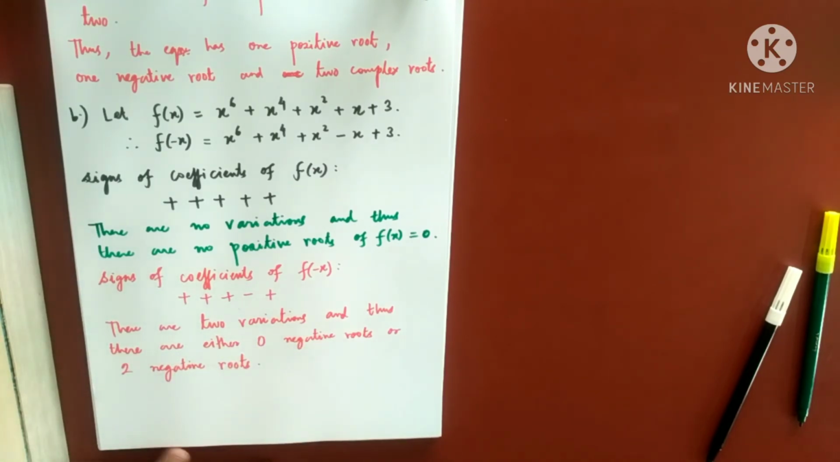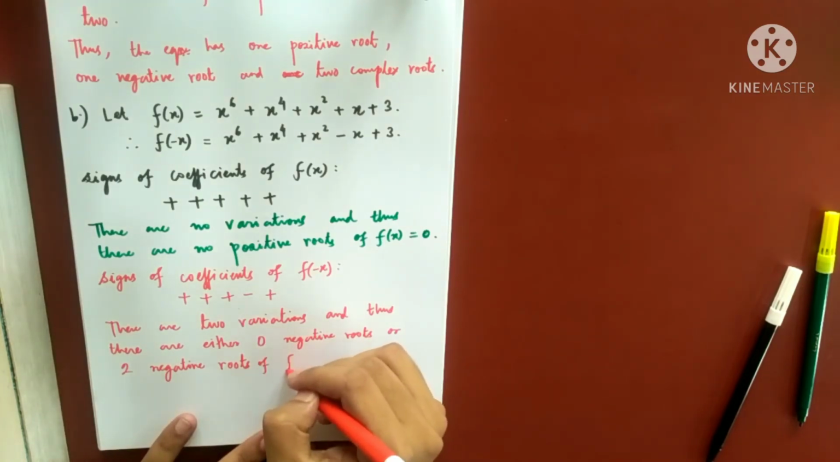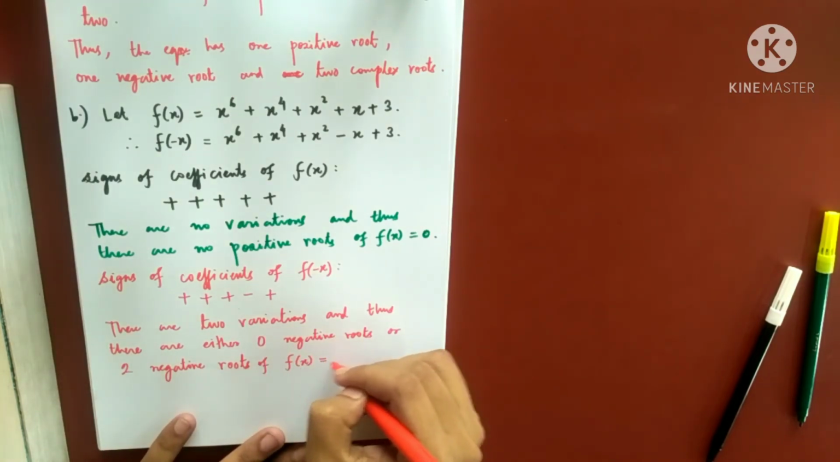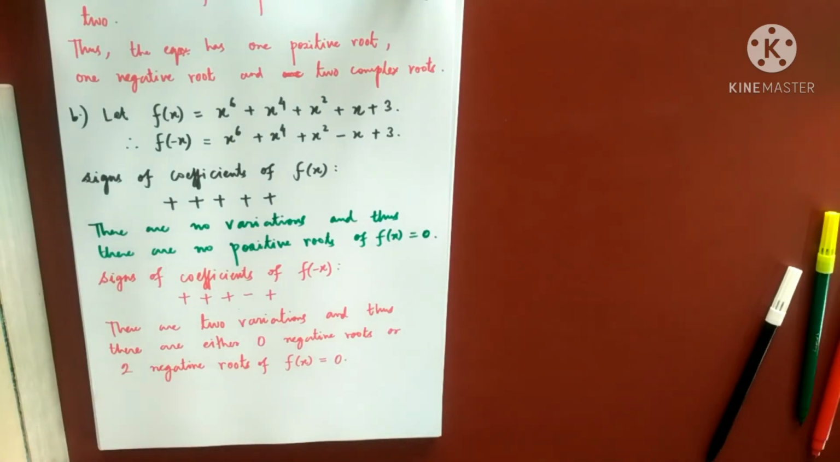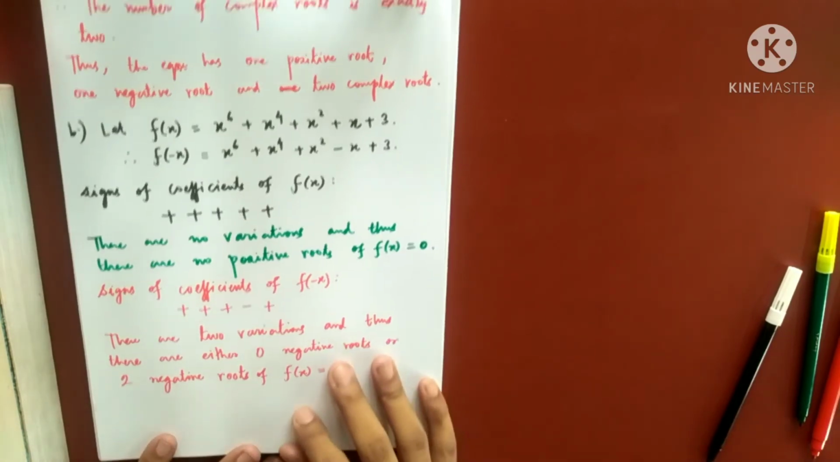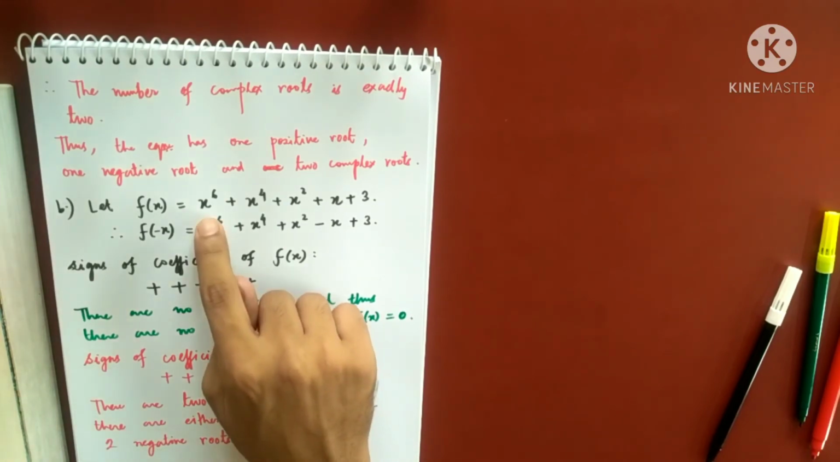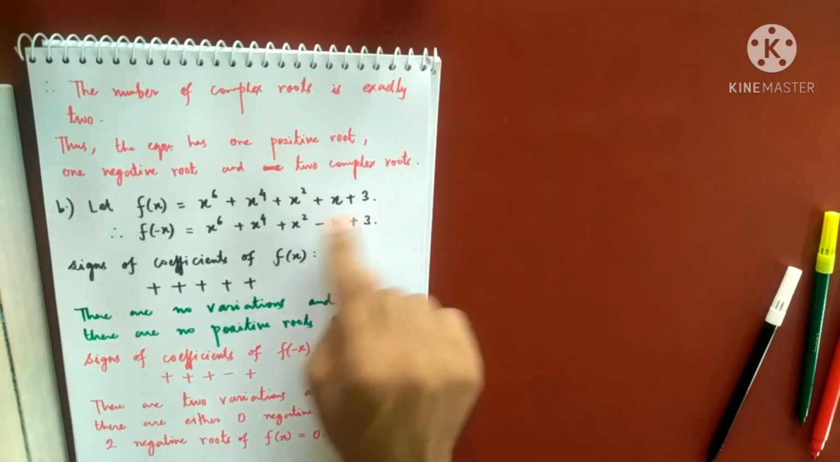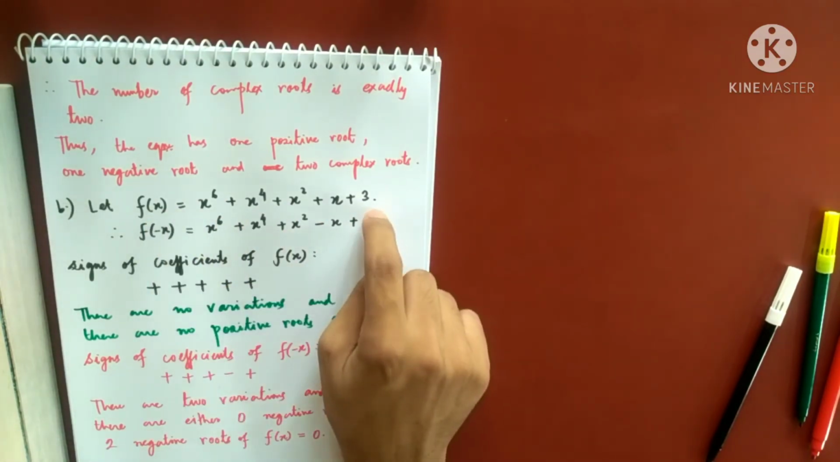So this I know. This is guaranteed by Descartes. So no positive root. But about the negative roots, what can I say? It is either 0 or it is 2. I don't have the guarantee about whether it is 0 negative roots or 2 negative roots. Now again we will check whether 0 is a root of this or not. Definitely 0 is not a root, because if I put 0 here, I am getting 3.